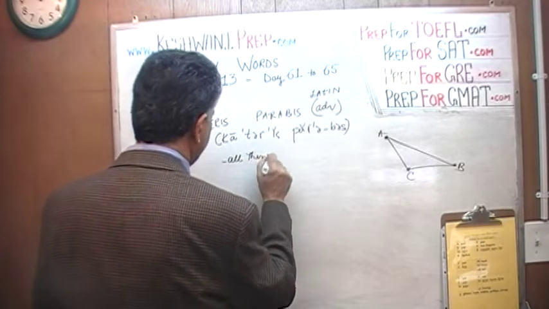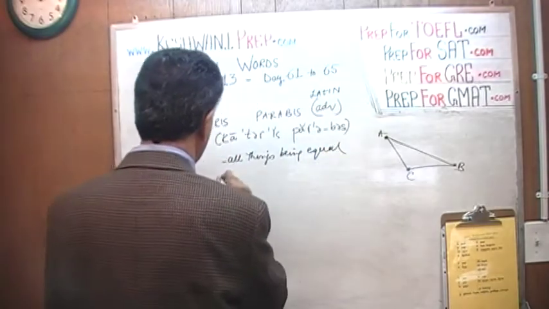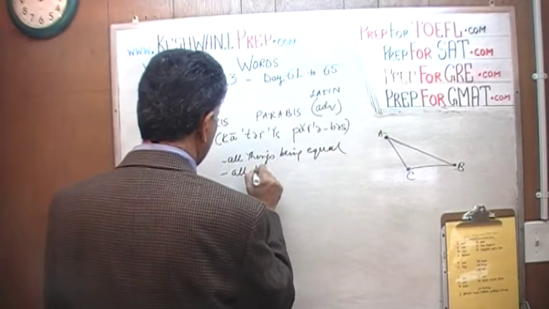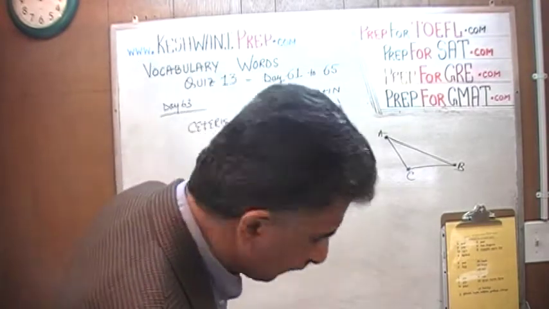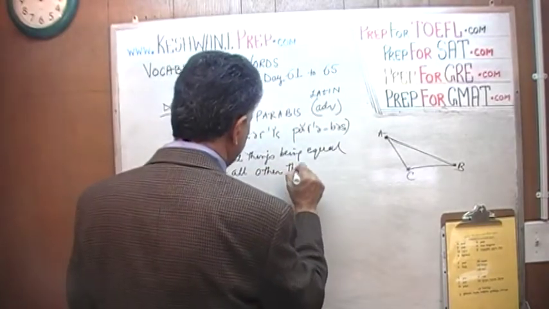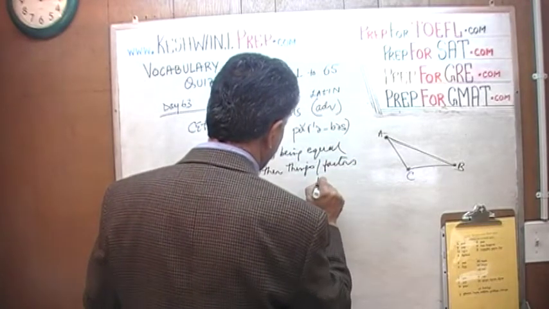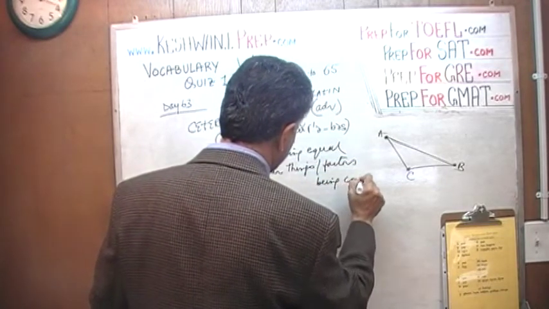All other things or factors being constant.